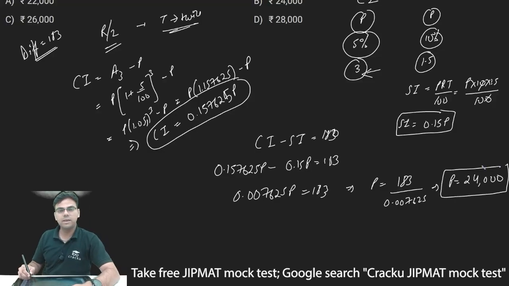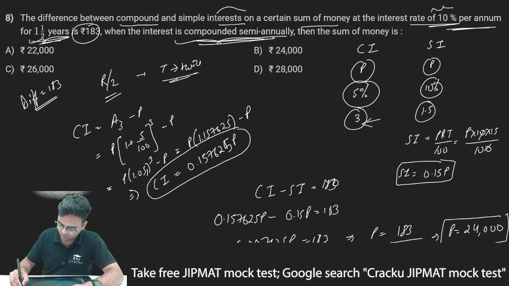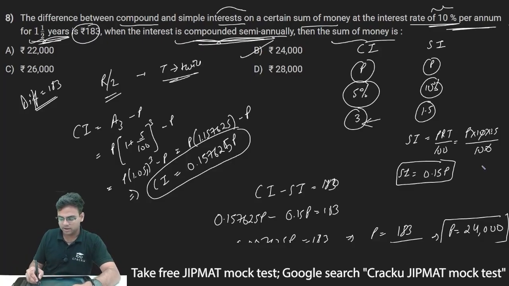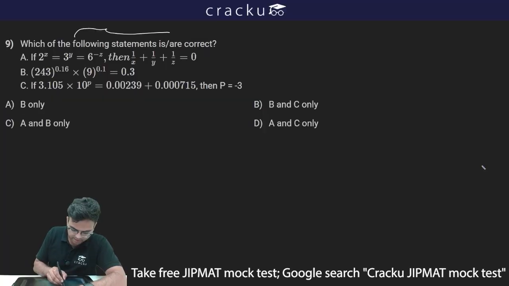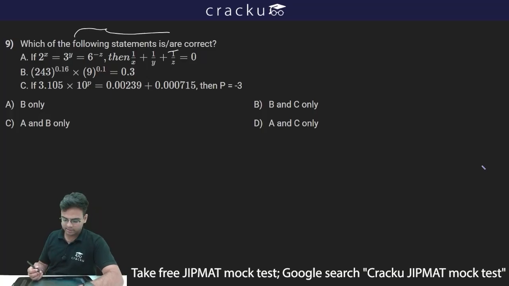This will come out as P equal to 24,000, and therefore I can say option B, which is rupees 24,000, is the sum of money, that is the amount which is invested. Amount invested is rupees 24,000, so P is 24,000. Which of the following statements are correct? So we have to check each statement now.